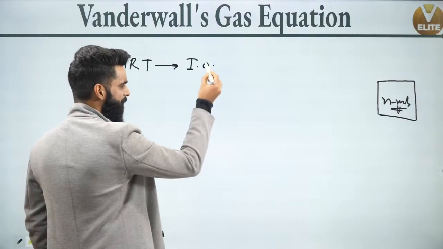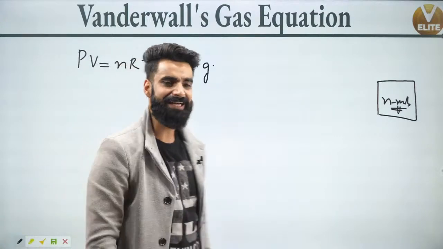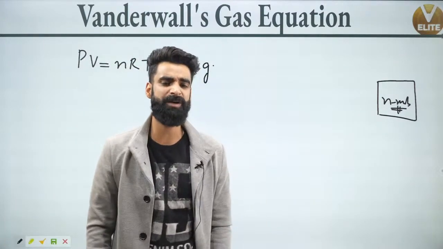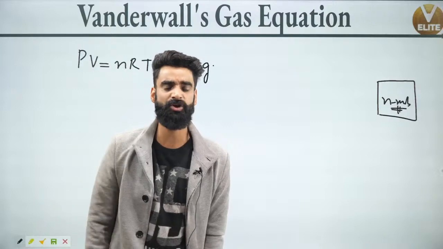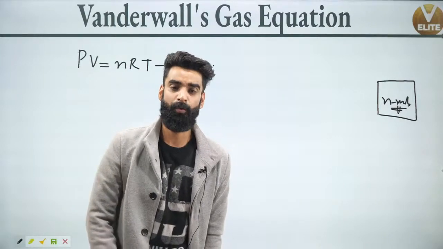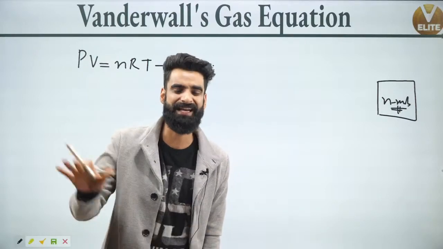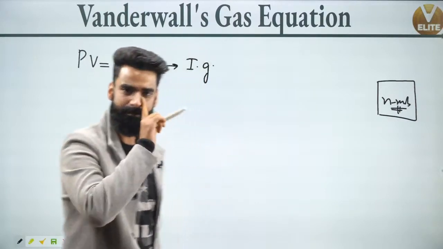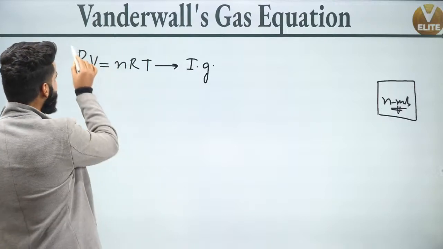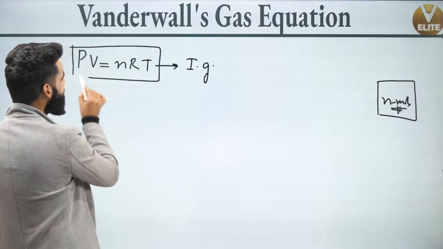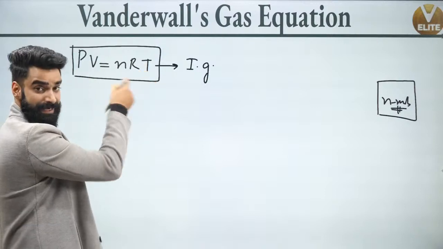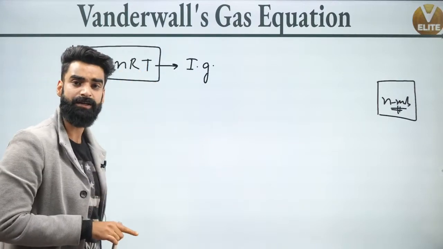But people, if you remember, in the ideal gas, is there any force of attraction or repulsion? There is no force of attraction or repulsion between them, right? What about the size of ideal gas molecules? The size of ideal gas molecules is negligible. Now, can you tell me, will the real gases follow this equation? Real gases are not going to follow this one, correct? This PV is equal to nRT. Why is that?